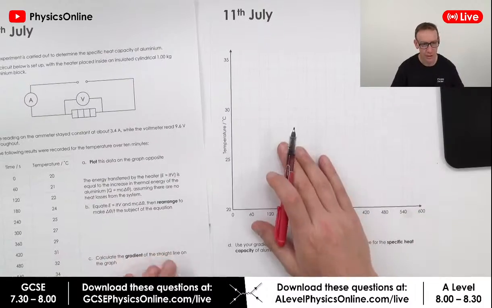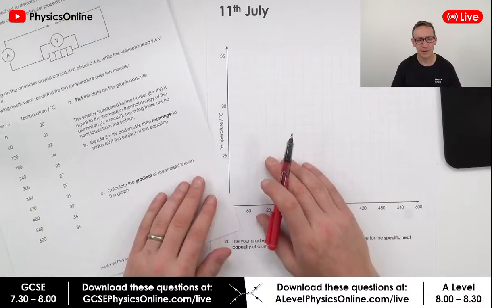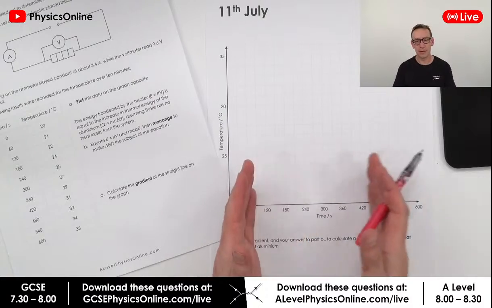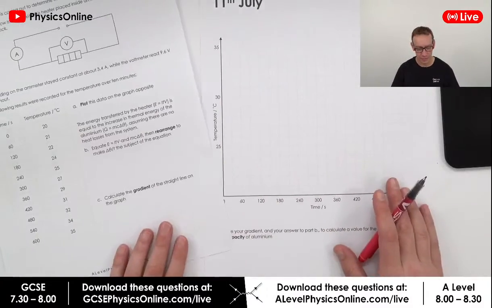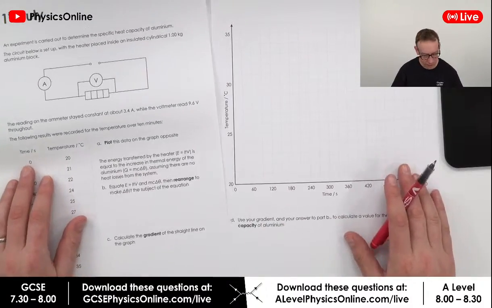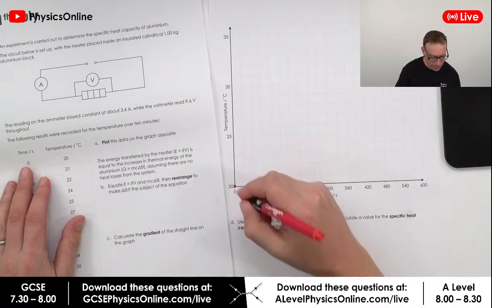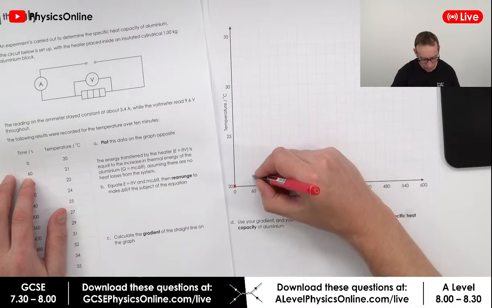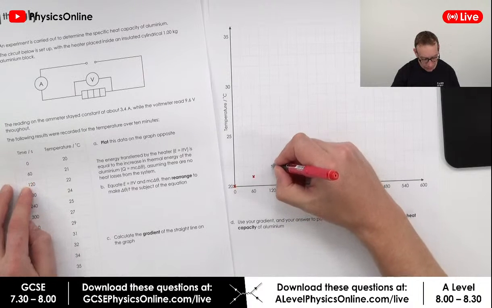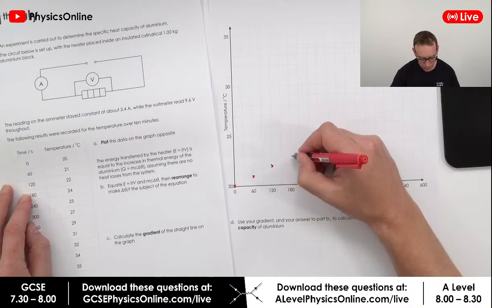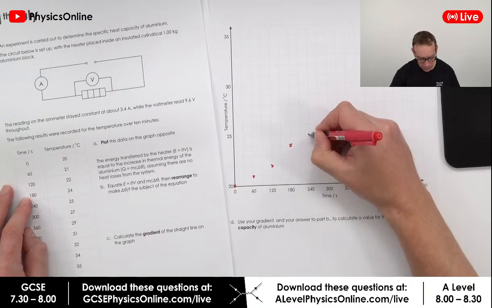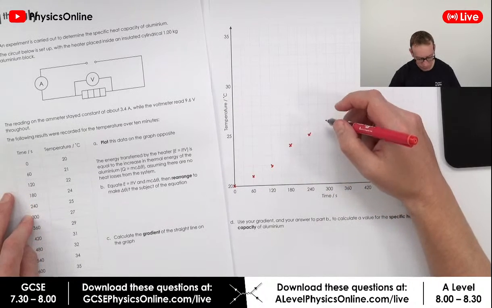Right, so on this one here, we've been given the axes labelled, and I'm pretty sure that in any exam, you're not going to have to plot lots of data on an axis because it takes a lot of time to do that. So when it's 0, this is 20. When it's 60, it's 21. Then we go 22, 24, 25.